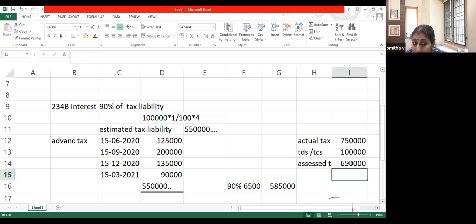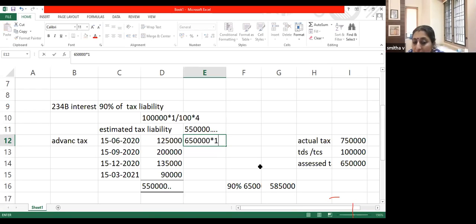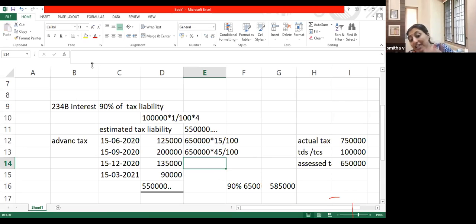We have understood that our total tax liability now, which I have to pay from my pocket, is 6,50,000. I should have paid 6,50,000 into 15% on 15th June, and 6,50,000 into 45% by 15th September. We are calculating 234C, so we have to calculate interest on each and every installment. I hope you will not be tested on this for your exam.